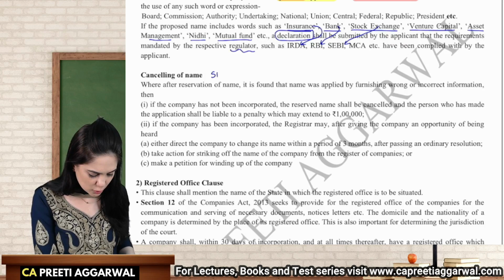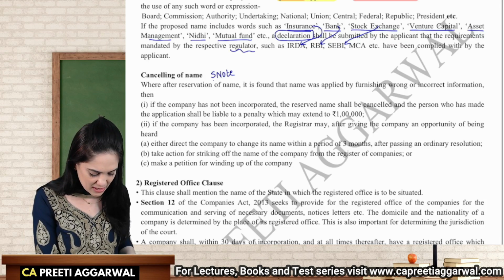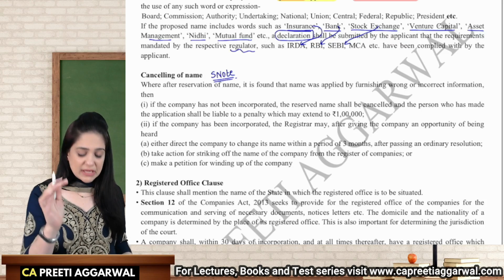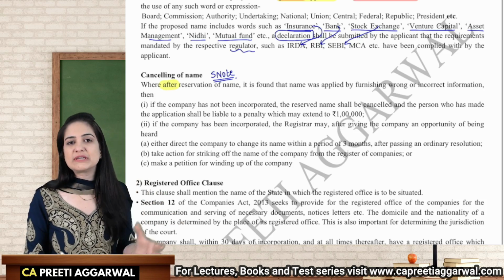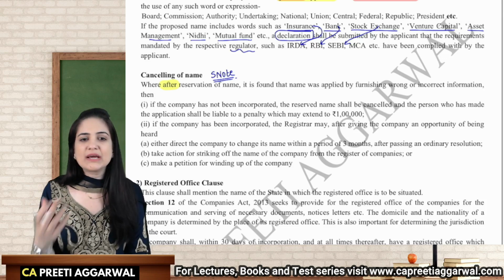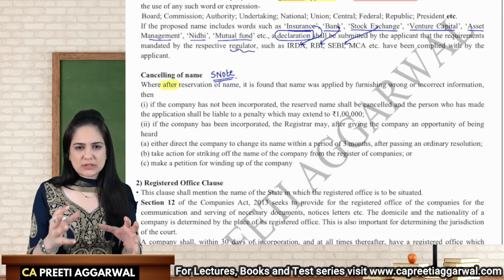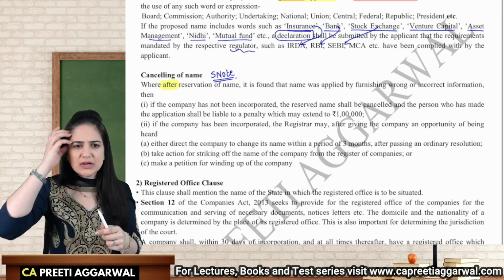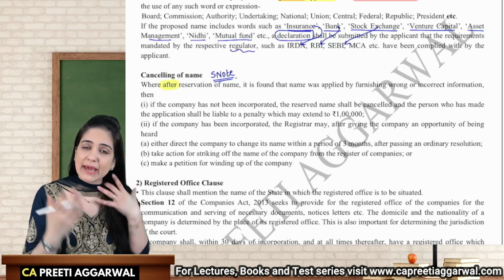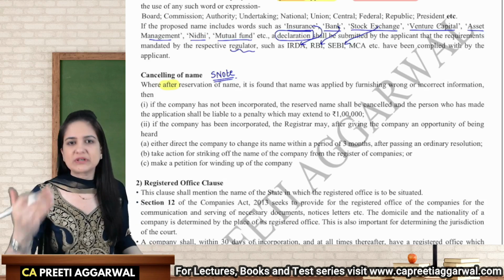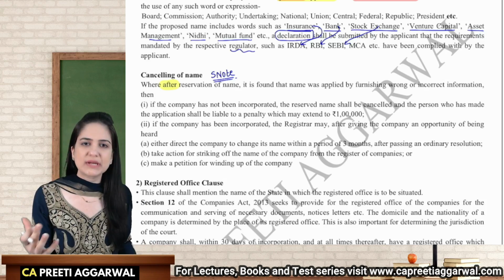Cancelling of name is important for a short note. Yes, it can be asked as a short note. Now, what are the keywords in this? If after reservation of name, the word after is important over here. When did I come to know about something wrong in the company? What if the name was obtained by some fraudulent means? I came to know about this after the name was reserved. Now, how is the name reserved?